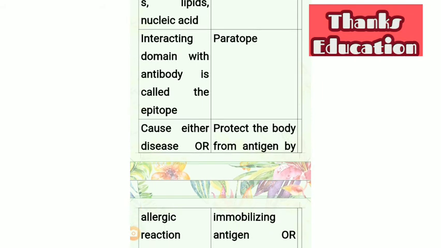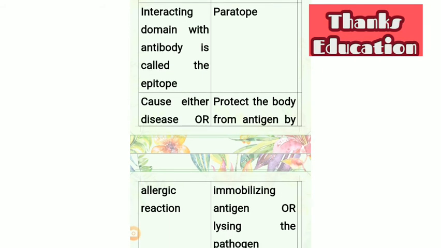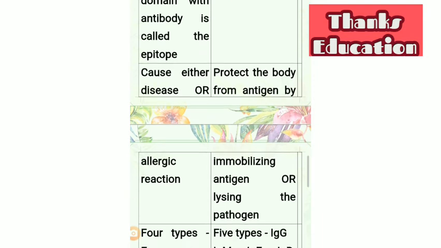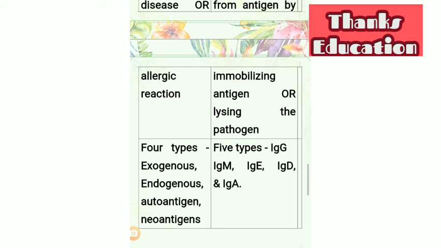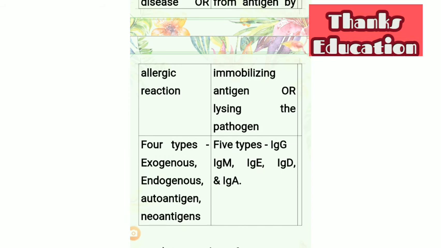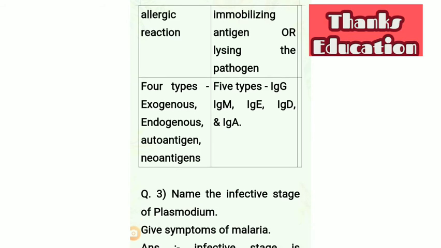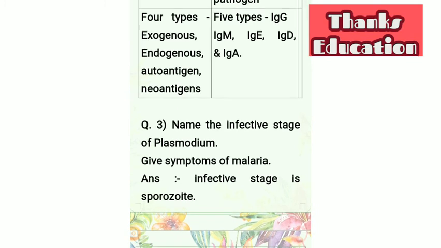Antigen causes either disease or allergic reaction, while antibodies have function to protect the body from antigen by immobilizing antigen or lysing the pathogen. There are four types of antigens like exogenous antigen, endogenous antigen, autoantigen, and neoantigen. While immunoglobulins or antibodies have five types: immunoglobulin G, immunoglobulin M, immunoglobulin E, and immunoglobulin D, as well as immunoglobulin A.